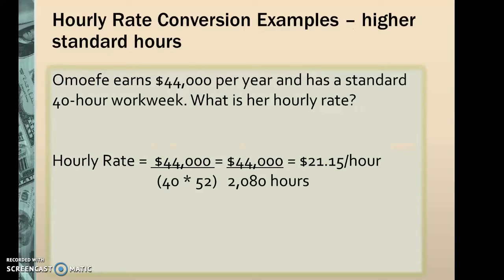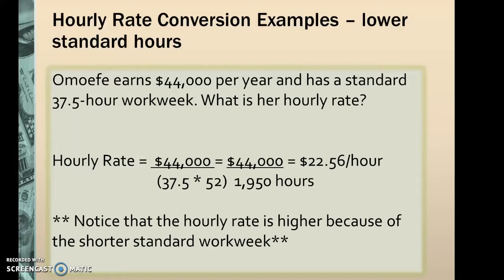So in this example here, the employee earns $44,000 per year and has a standard 40-hour work week. What is her hourly rate? 44,000 divided by 2,080 hours, because they're working 40 hours per week times 52 weeks in the year. That employee's hourly rate is $21.15 per hour.